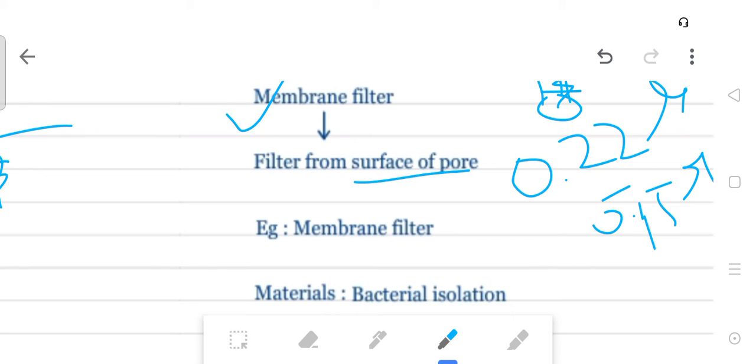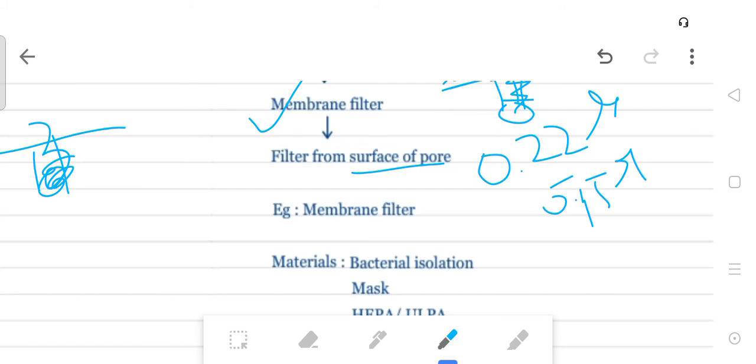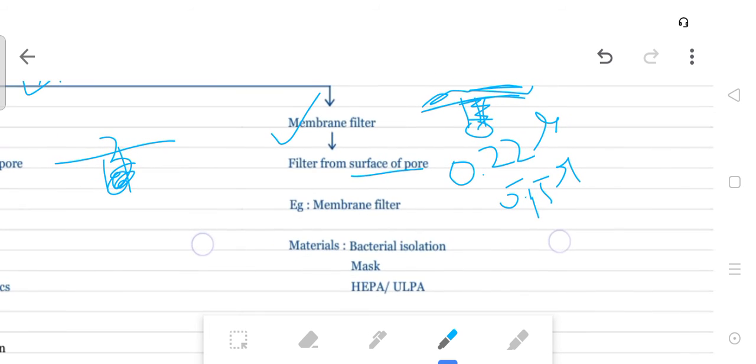Okay, serums, vaccines, antibiotics, surgical items, the N95 mask, and biosafety cabinets can be isolated or sterilized by this method.